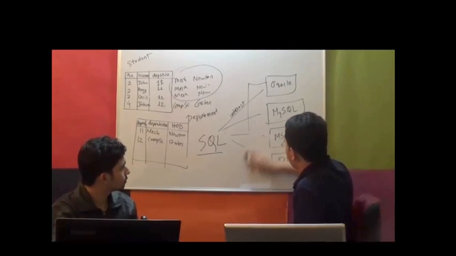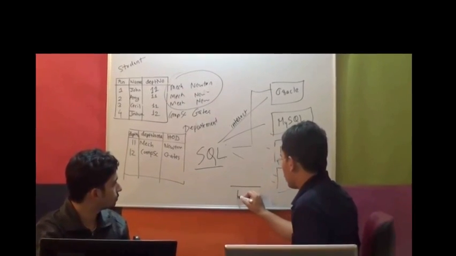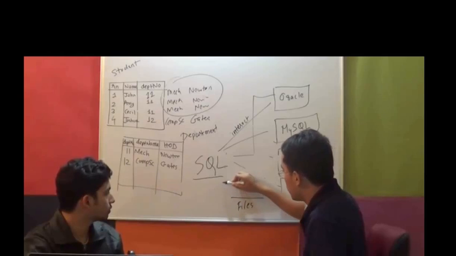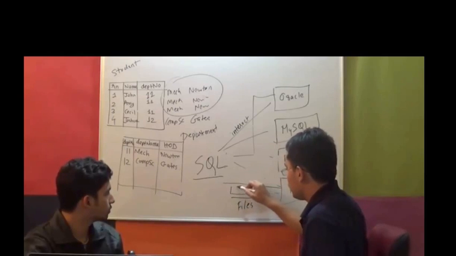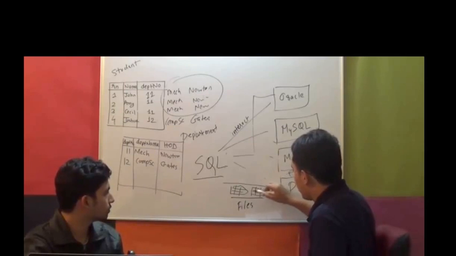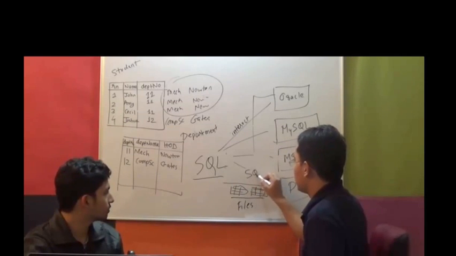If I have to draw it, at the bottom sit the files in which I have got data. Then you have got your tables, which is a level of abstraction over files, provided by these vendors. And then sits my SQL.